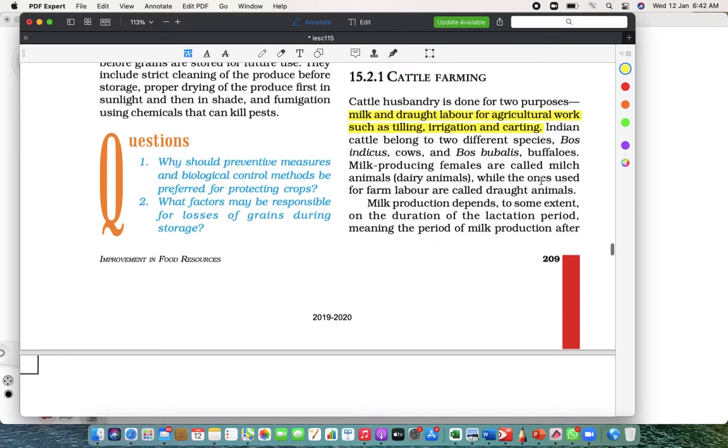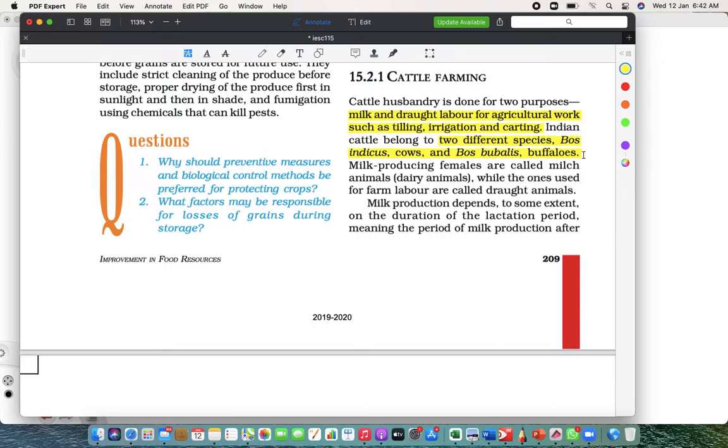Now there are certain types of cows. There are two different species. One is Bos indicus, which we call cows. Bos indicus is a scientific name, and Bos bubalis, that is buffaloes. These are the two types of species available for the cattle, Indian cattle.